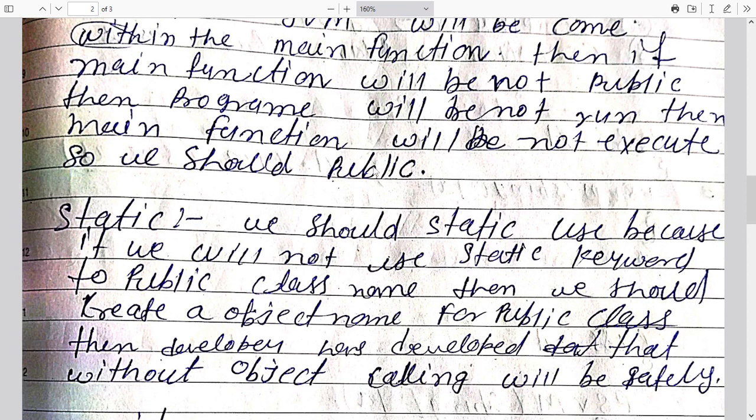And after that, we are going to see why we write public static void main. The main reason for static is this: one basic thing is that if you create a static method, you never have to create an object of that particular class.